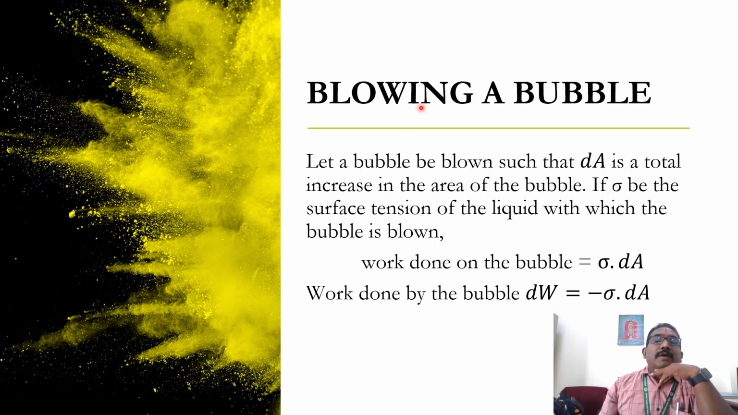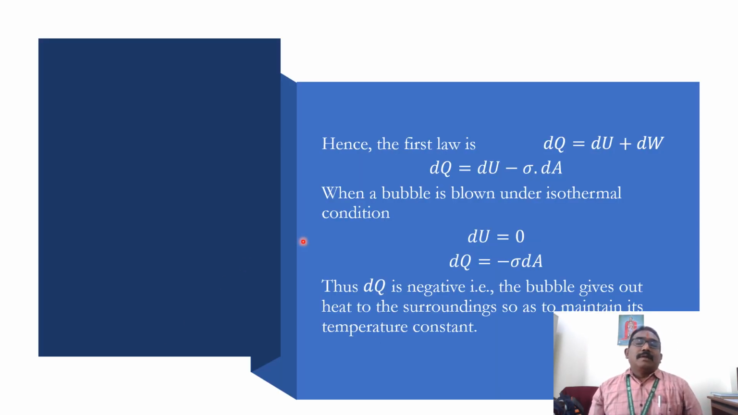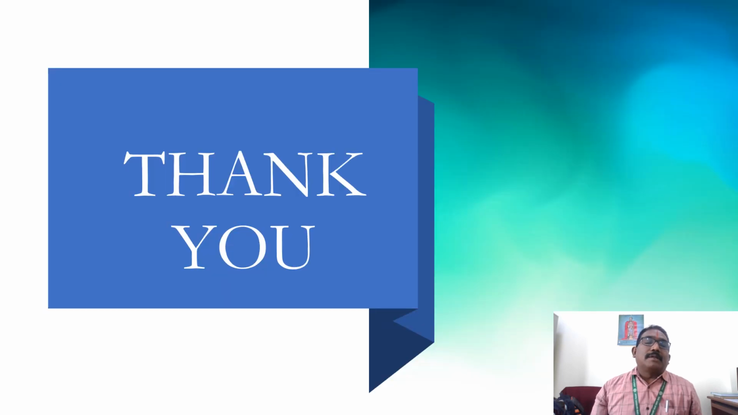Similarly, the blowing of a bubble. Let a bubble be blown, and dA be the total increase in the area of the bubble. So the work done is sigma into dA. Total work done is equal to F dot S. Similarly, minus sigma into dA. So finally, we get the dQ value as negative. The bubble gives out heat to the surroundings to maintain its temperature constant.